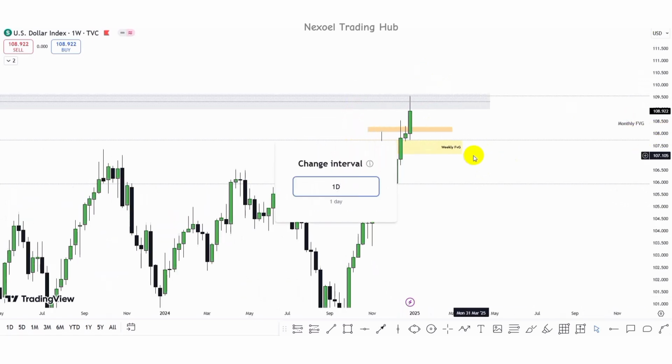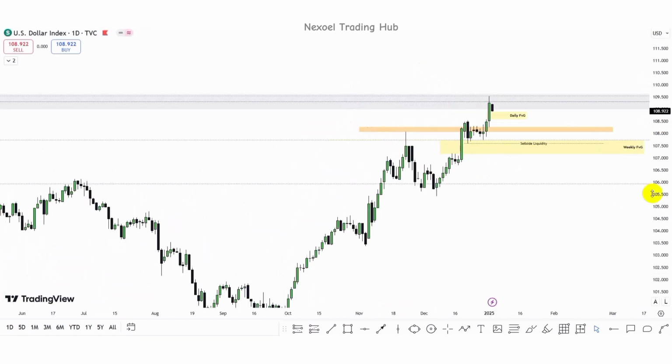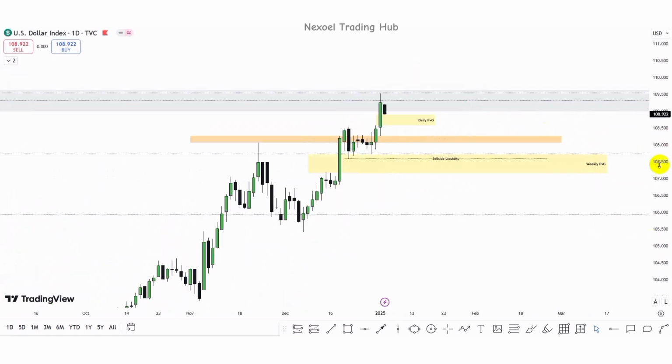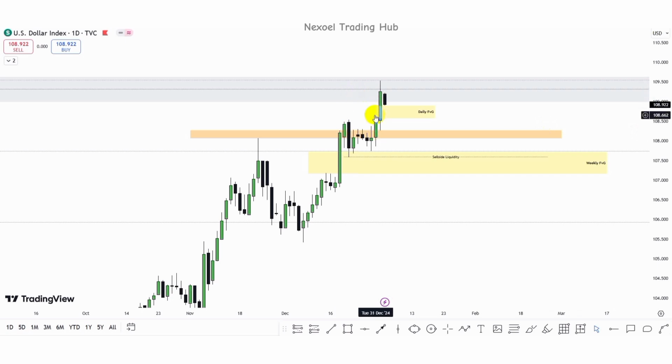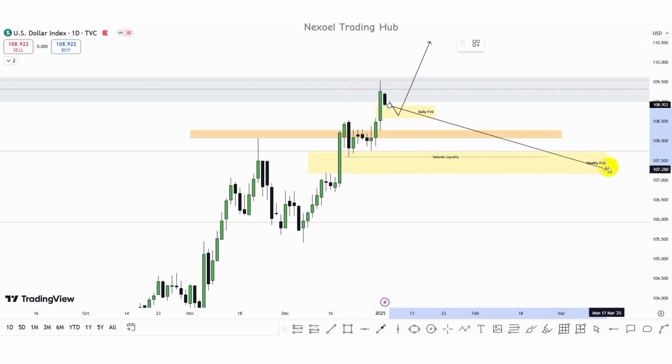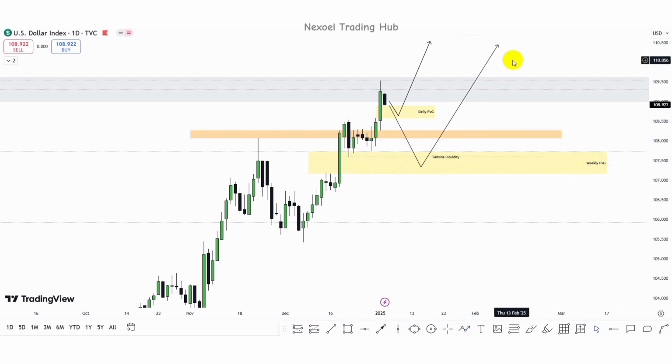So let's check the daily time frame. What we can see from the daily time frame is this fair value gap. From the daily time frame, you should look forward to see price delivery within this fair value gap. If price here is respecting the mean threshold of this fair value gap, then we could just see the bullish continuation to the upside, or we could see price dip even lower to take out this sell side liquidity into the weekly fair value gap, and then we have the bullish continuation to the upside. So this is my view on the dollar index.